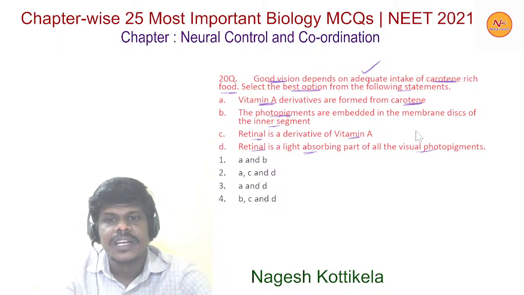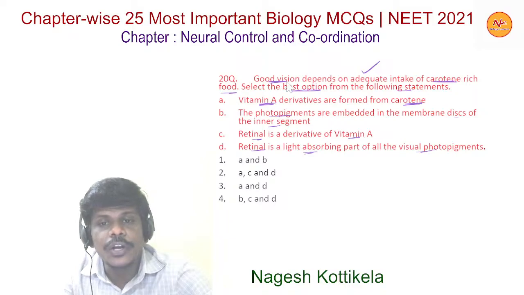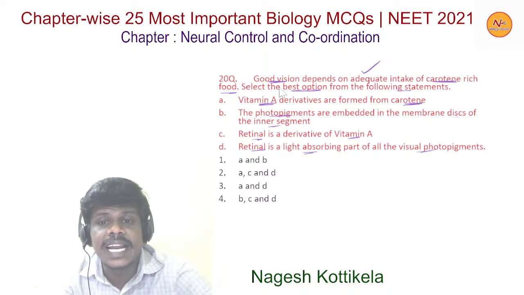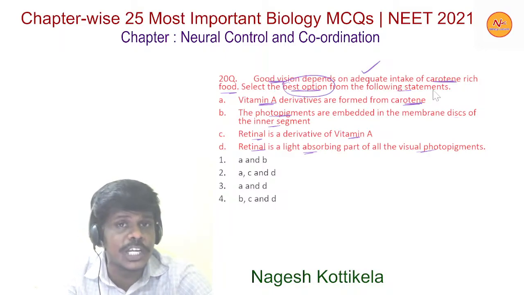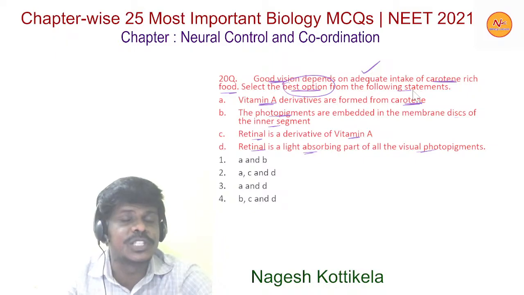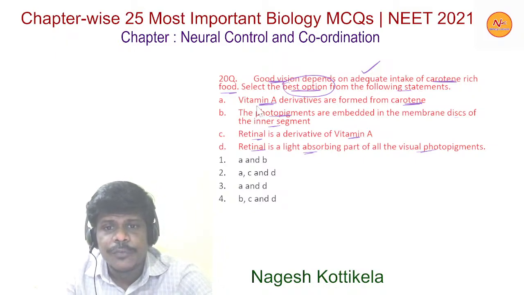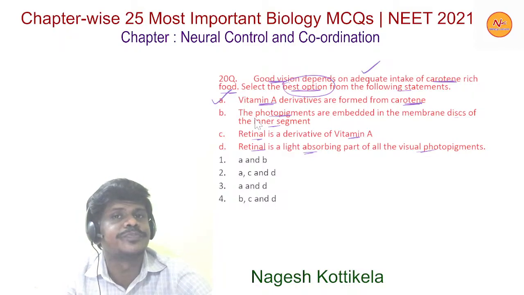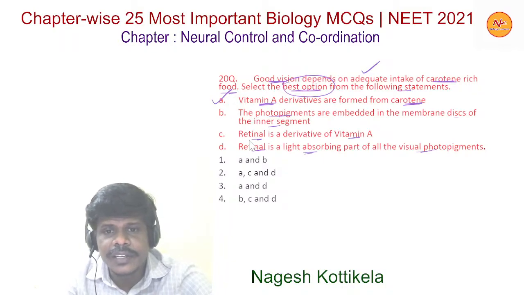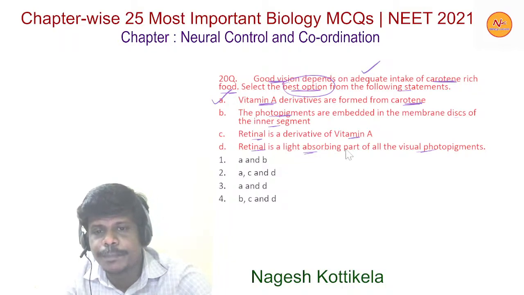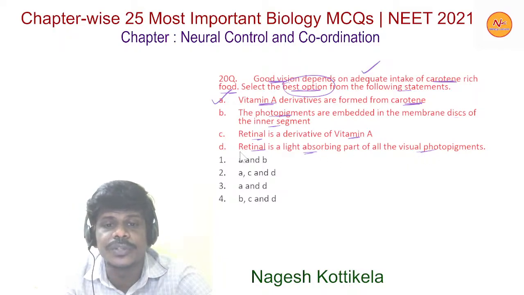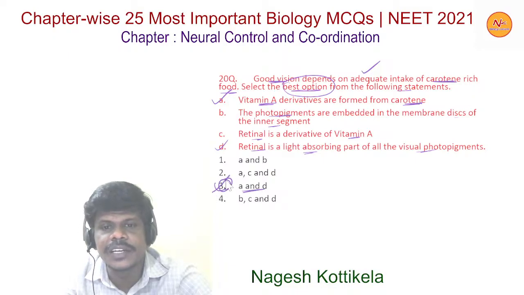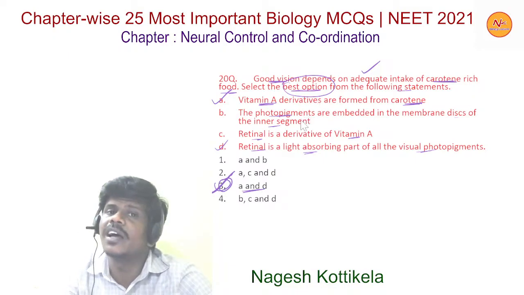Good vision depends on adequate intake of carotene rich food. Select the best option from the following statements. We have to find out the best option. Vitamin A derivatives are formed from carotene. This is right. Retinal is a light absorbing part of all the visual photopigments. So this is right. So A and D, the third option, is the best option from the given statements.